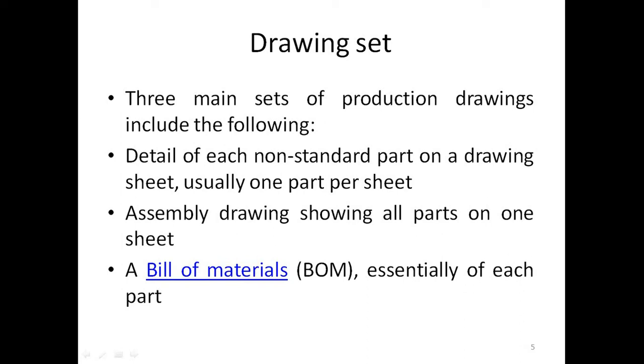In one sheet, you can go with various sub-assemblies, or in another sheet, you go with total assembly of the machine. A bill of material essential on each part.